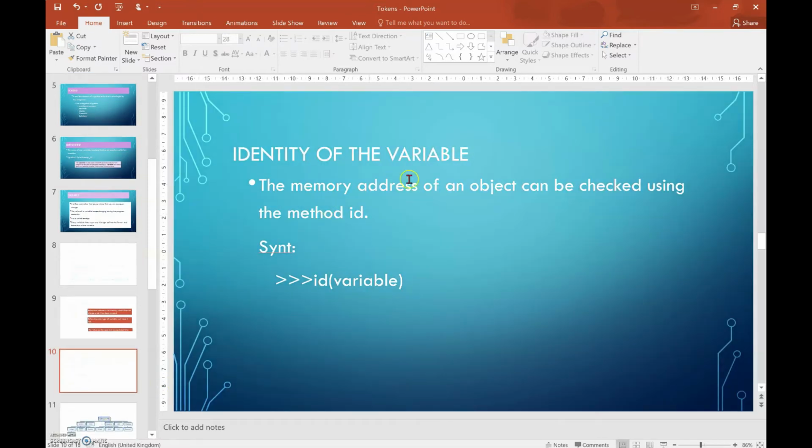For the identity of the variable, the memory address of an object can be checked using the method id. So id is short for identity. Let's see in Python how I can find the identity of the variable, that means the memory location of the value.